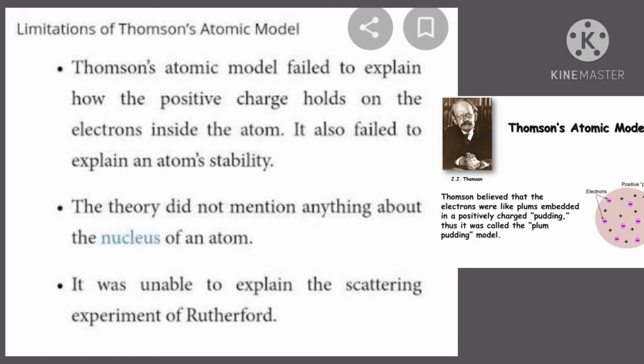Thomson's model failed to explain how the positive charge holds on to the electrons inside the atom. It also failed to explain an atom's stability. The theory did not mention anything about the nucleus of an atom. It was unable to explain the scattering experiment of Rutherford.